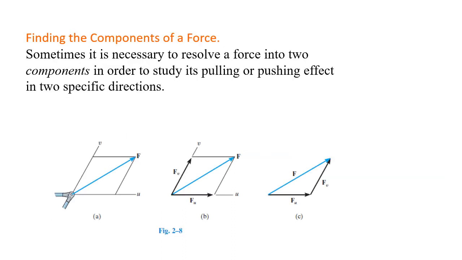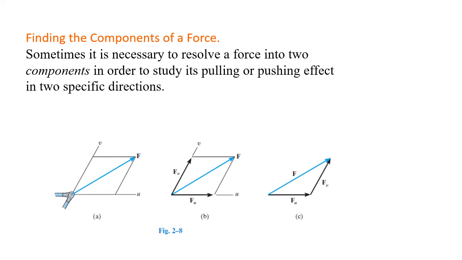So let us now go to the parallelogram law. These two forces are divided in the u direction, where u means the x axis, and v is denoted as the y axis. This is another representation of a different coordinate system, the uv coordinate system.